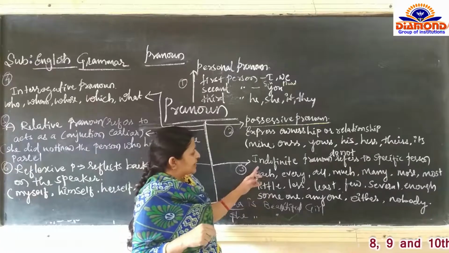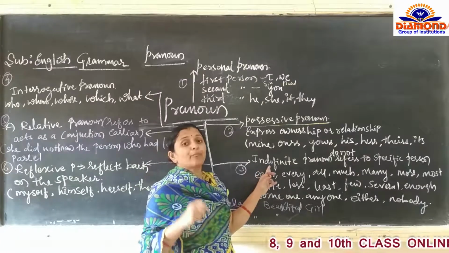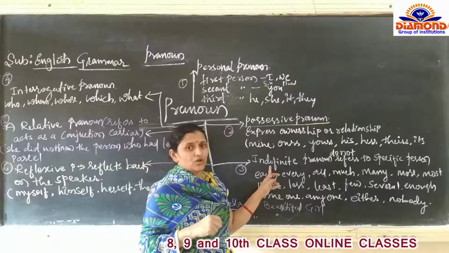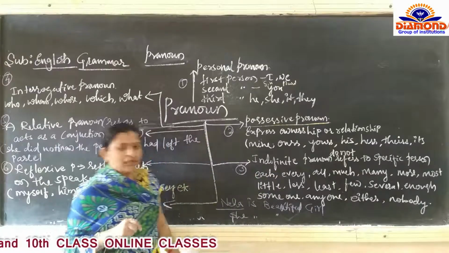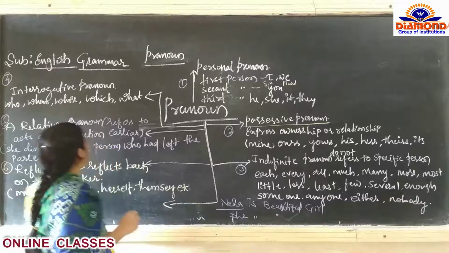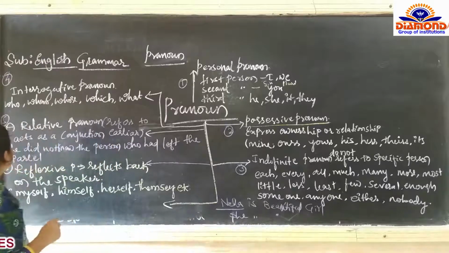That is called an indefinite pronoun, we can say.